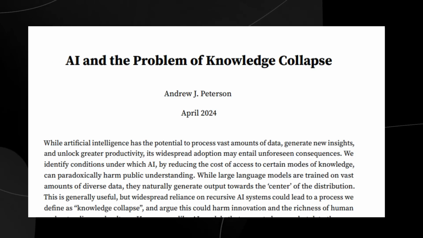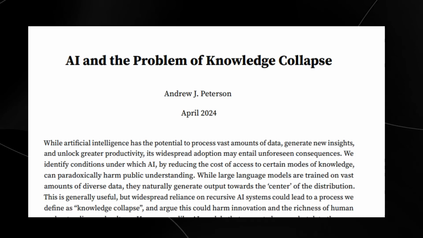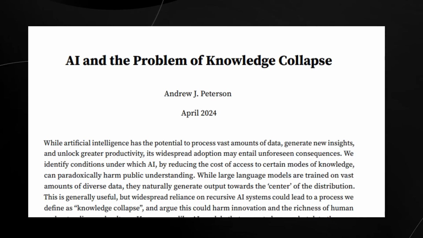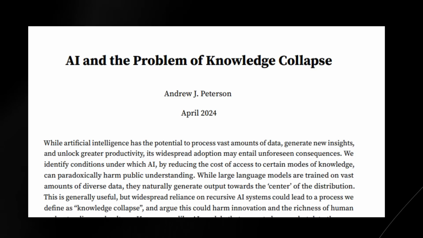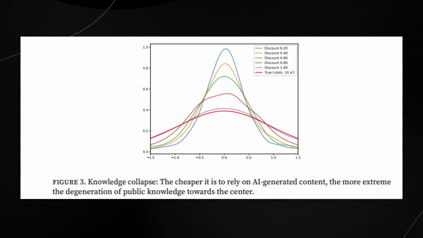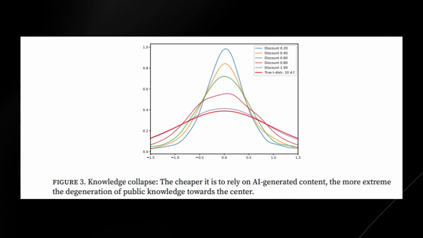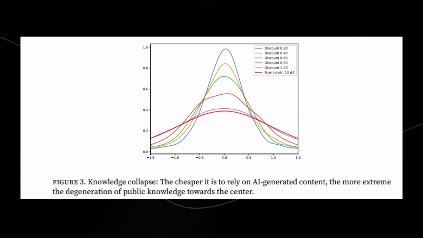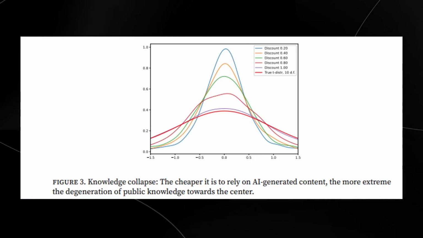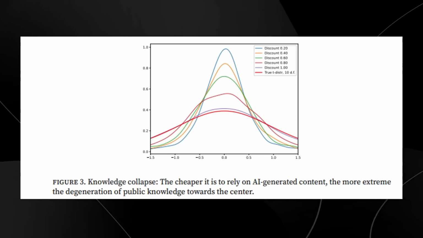But because AI loves to stay in the safe middle and most average common stuff, over time, it basically squishes out all the weird and rare unique knowledge that humans have developed. So essentially you have all of the knowledge collapsing towards the middle. It gets worse over time, because the cheaper it is to rely on AI generated content, the more extreme the degradation of public knowledge, it just goes towards the center.